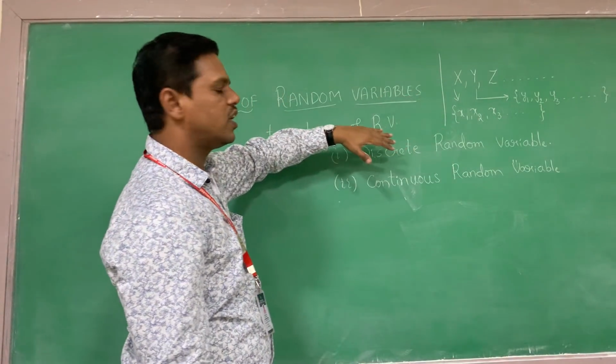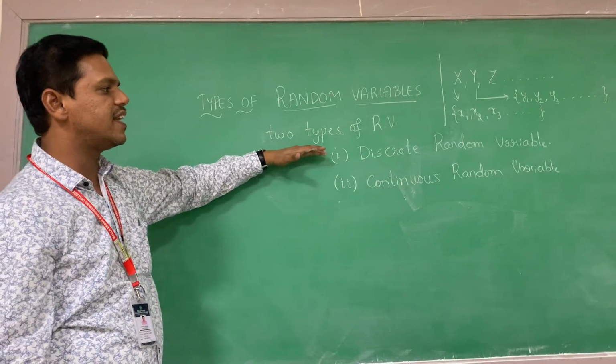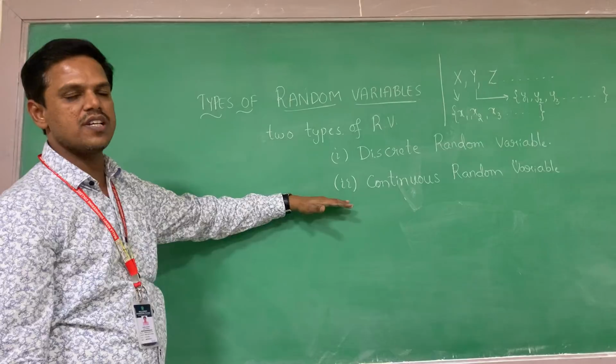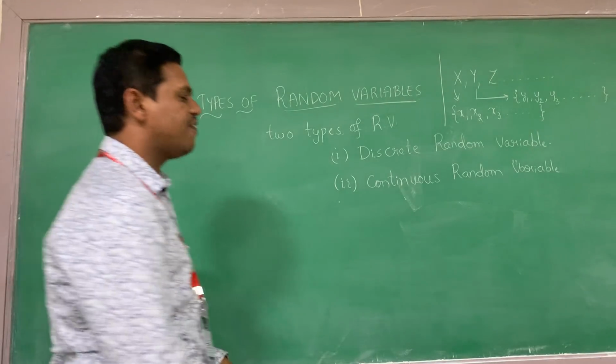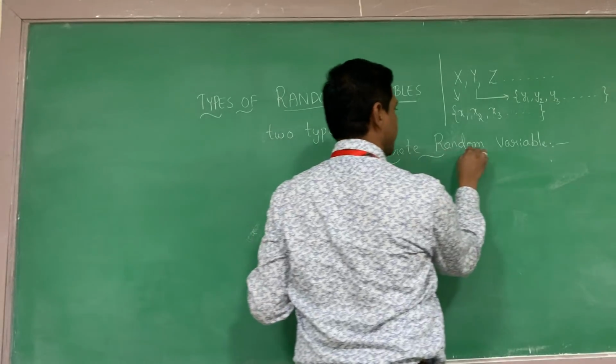Now come to the next topic, types of random variable. There are two types of random variable. One is the discrete random variable, another is the continuous random variable. We can define the discrete random variable as follows. This is the definition of discrete random variable.